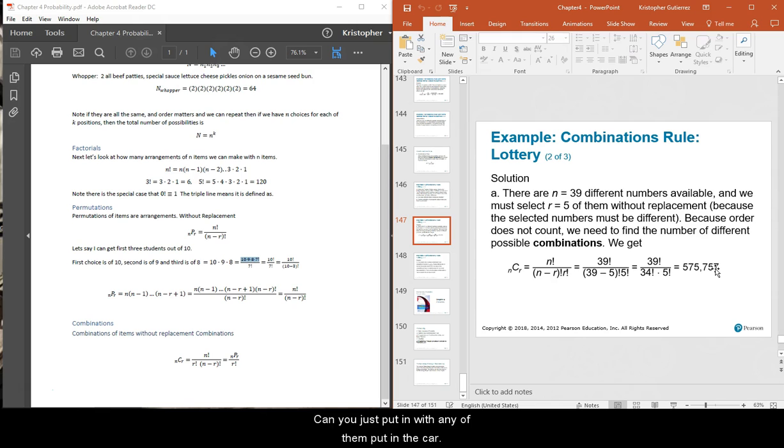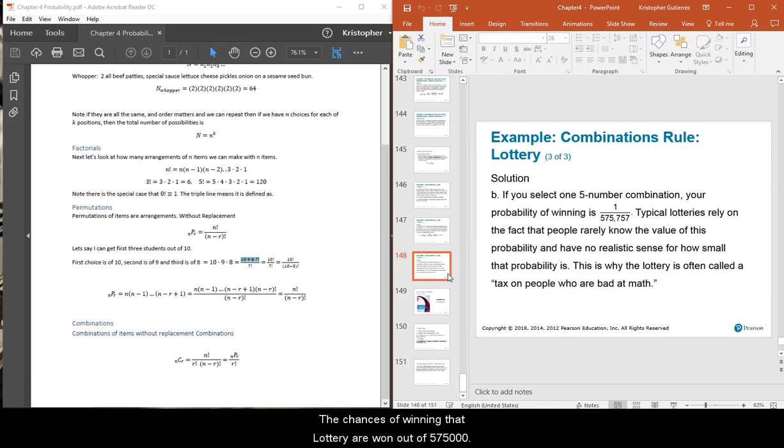You can just put in what n is and what r is. All right, so the chances of winning that lottery are 1 out of 575,000. This is one of the reasons I do not play the lottery, because it is a tax on people who are bad at math. But we're not bad at math. We're good at math.